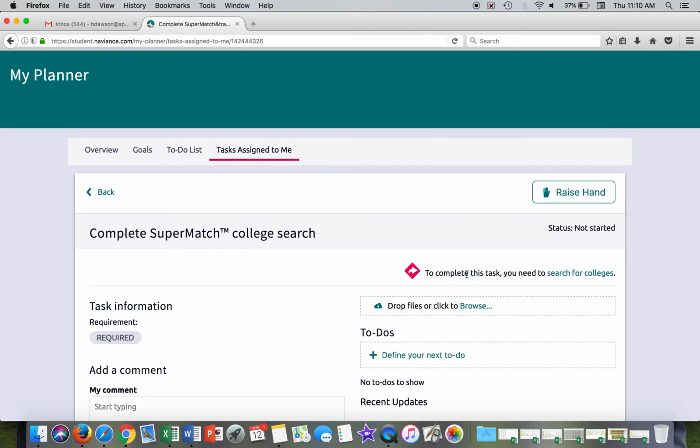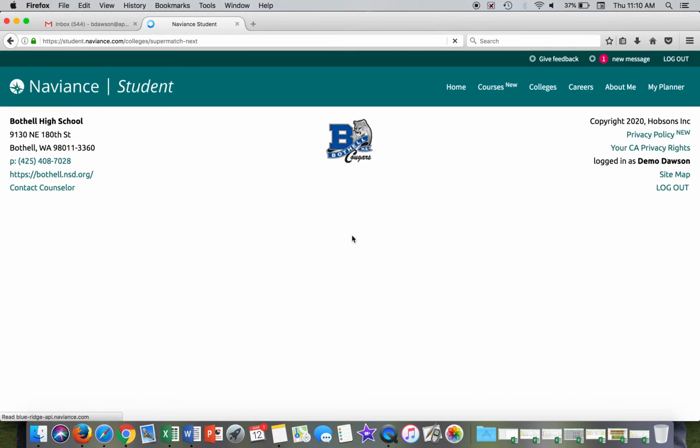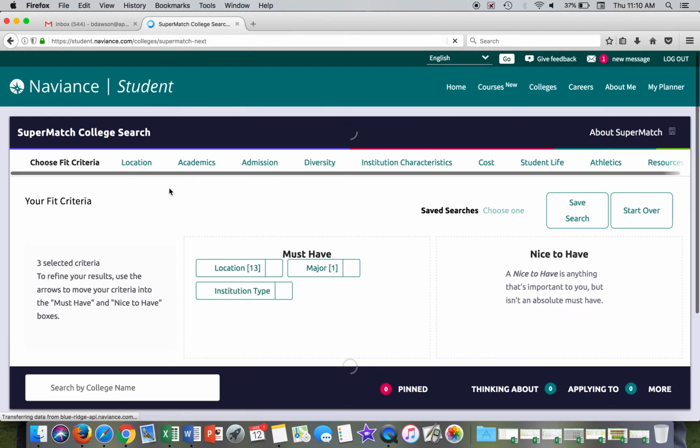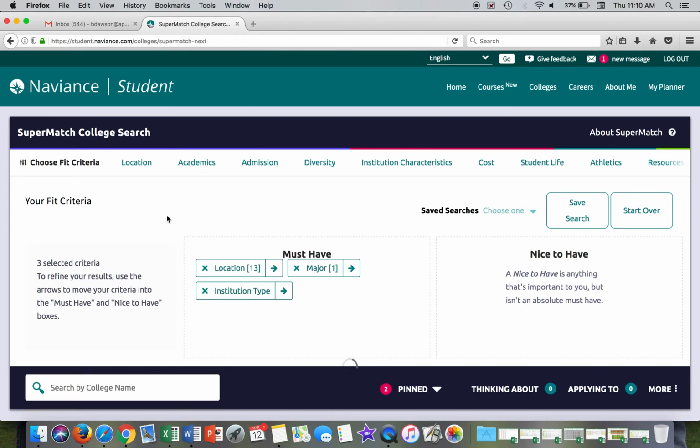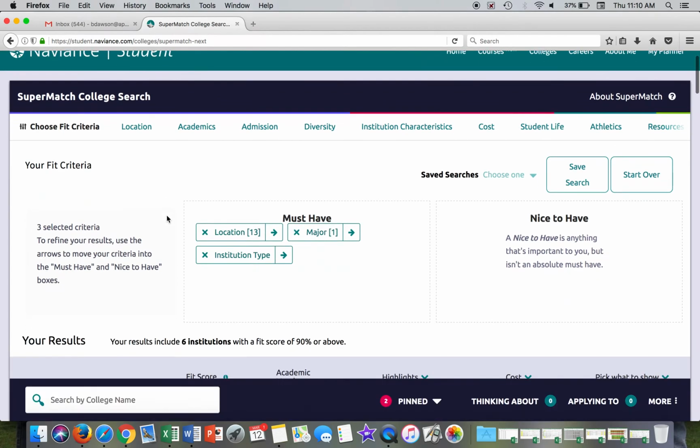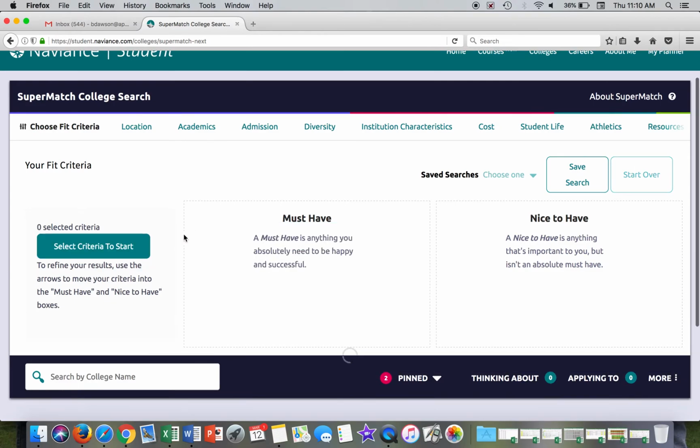Then we're going to go over here to the right. To complete this task, you need to search for colleges. And then I'm going to enter the task, enter the activity. And this is a pretty cool program here. I have already entered some criteria. I'm going to exit all of these out and start from scratch.